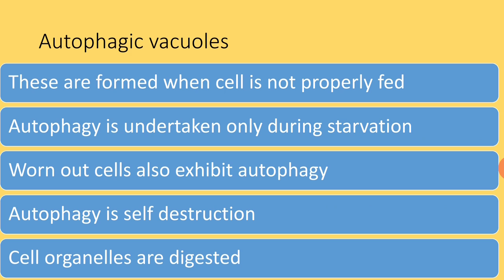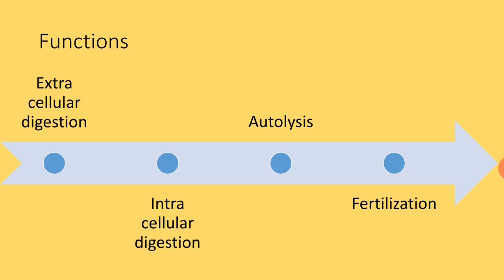Sometimes during menstruation, the uterine epithelium is peeled out, digested and subjected to lysis. This is the best example of autolysis, the best example of self-destruction. Like that, these are the types of lysosomes actively involved in autolysis. Coming to the functions, I made a different video regarding the functions, so you can also watch that video.